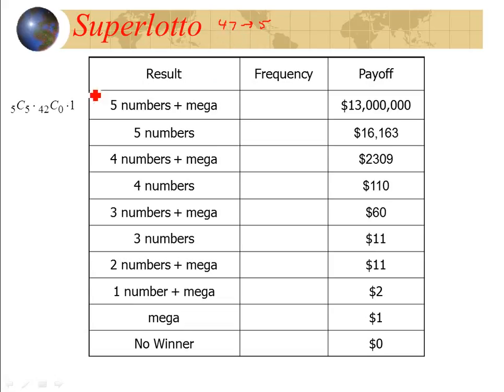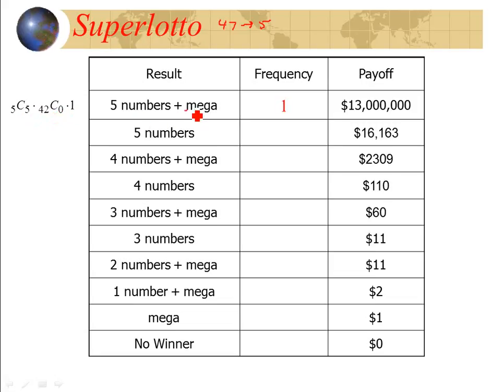So what happens here, from your 5, you're going to choose all 5. This equals 1. For the remaining 42, you're going to choose 0. And you only have one mega number, so there's only one number you have to choose from. So when you calculate this out, this is 1 times 1 times 1. Frequency is 1.